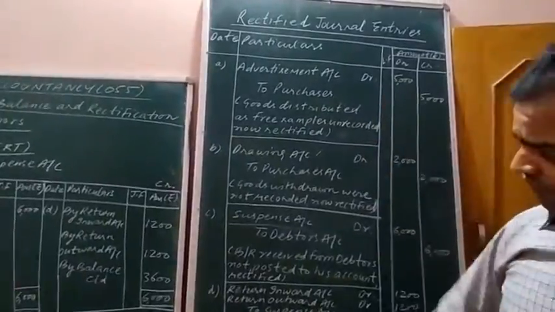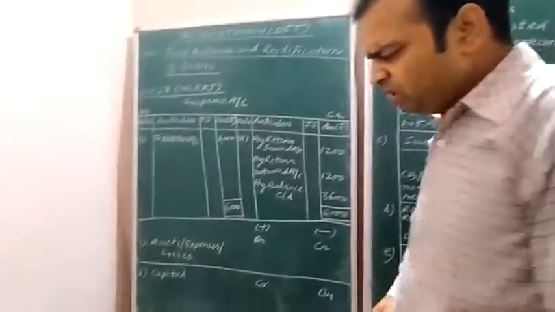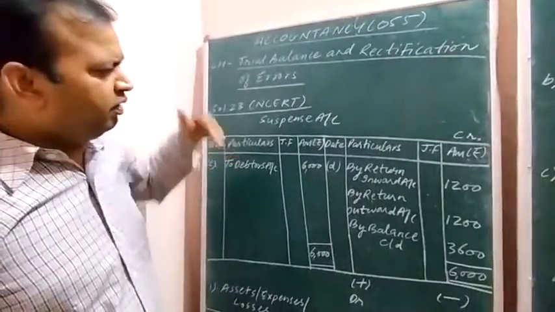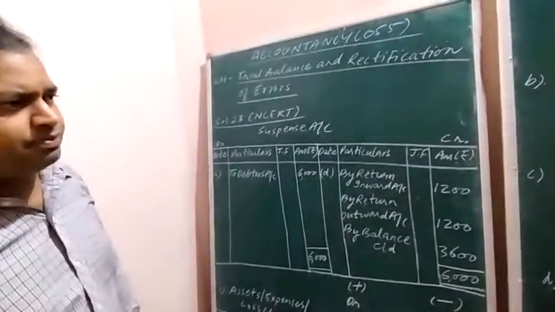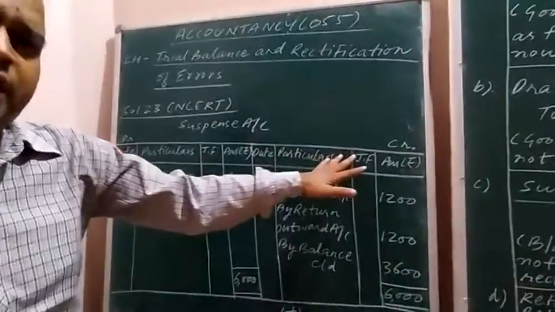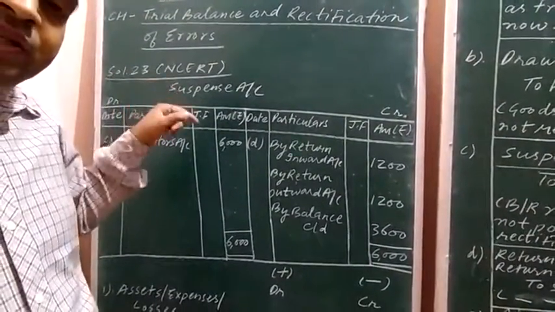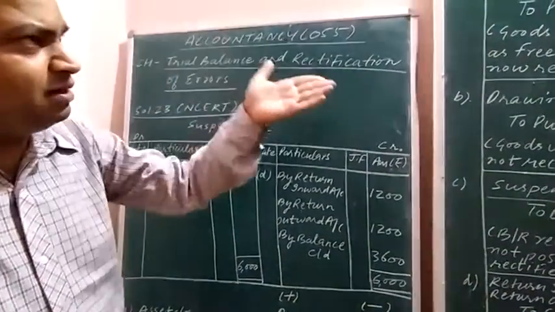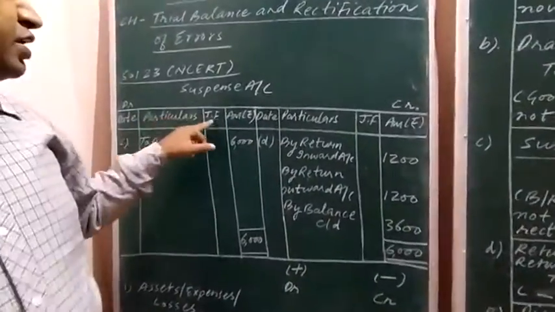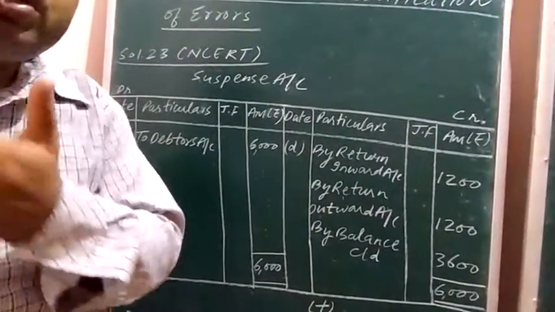So these were the rectified journal entries. On the basis of these rectified journal entries, we need to prepare one more thing, that is the suspense account. Very easy. Suspense account is a ledger account. Okay, and ledger account I have already explained to you when I was explaining the chapter ledgers. Just see the format of the ledger account. After journal entries, I explained the ledger accounts, then subsidiary books, then the rectification of error. Okay, particulars, JF, amount, date, particulars, JF, amount. Already I have explained this in the ledger account chapter.